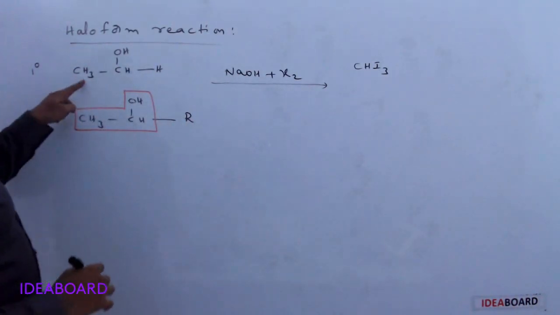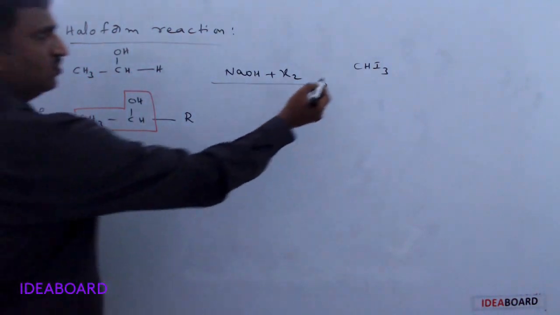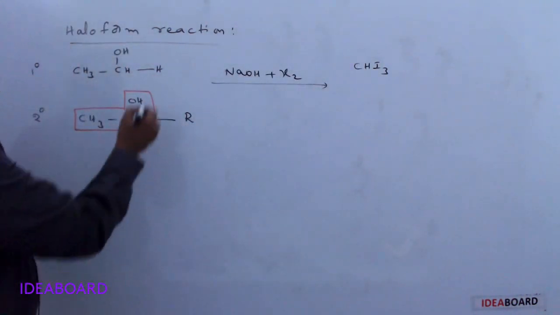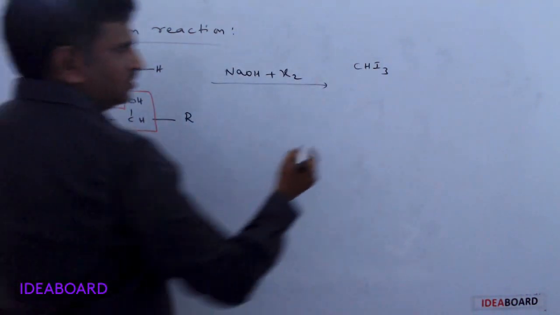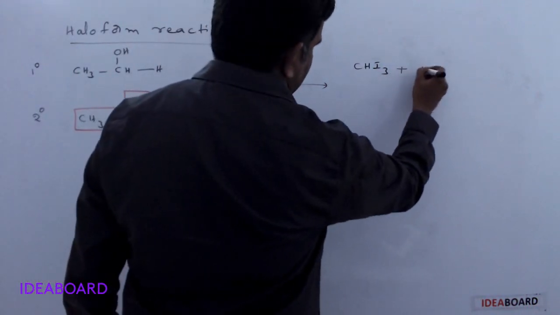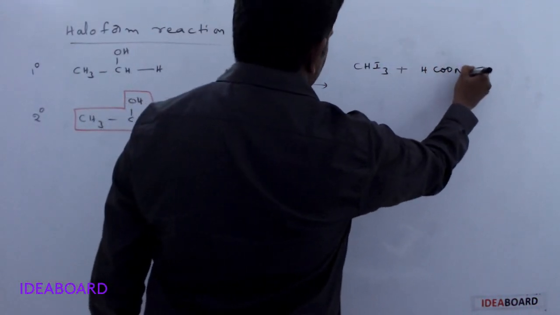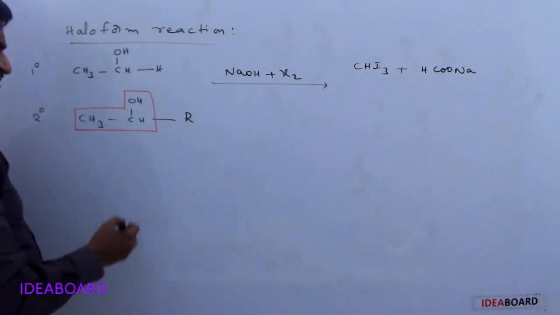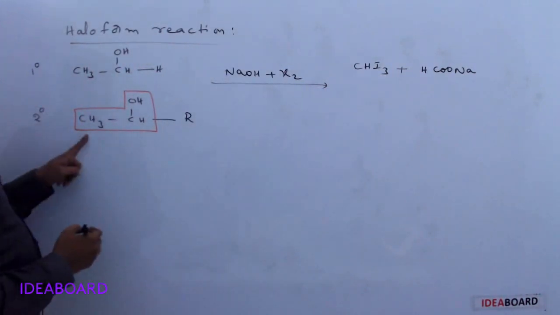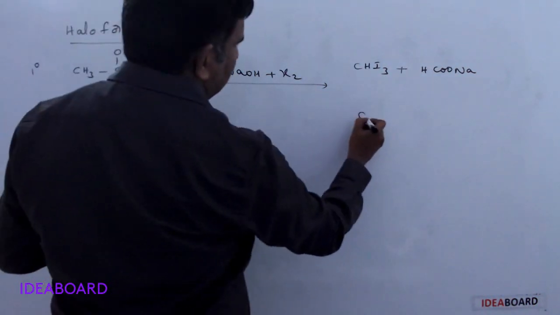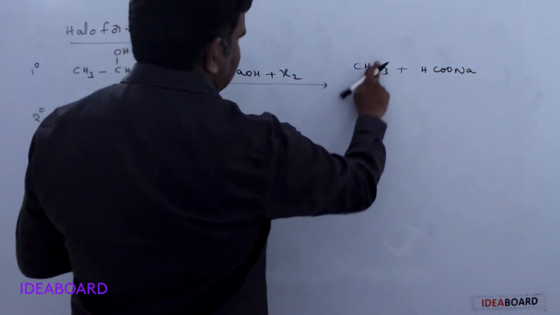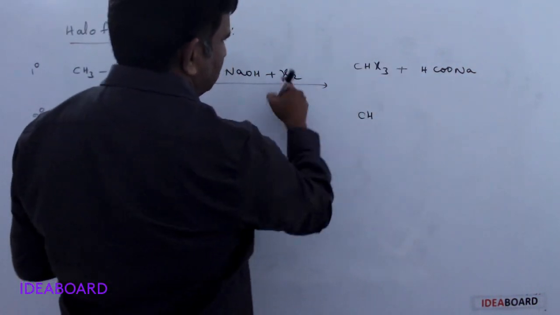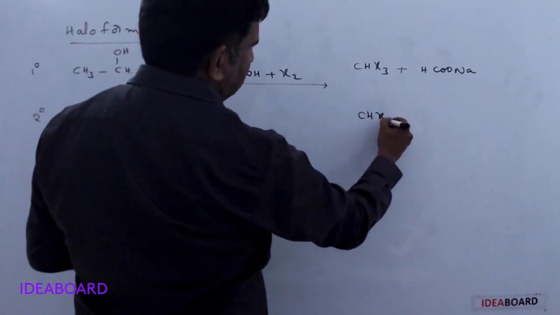And here this methyl group will convert into iodoform, and the remaining part will be converted to its carboxylic acid salt, HCOONa. Sodium hydroxide is taken, so you will get sodium formate. And here in this, the methyl group will convert into haloform, not iodoform. We are taking X now, so it is CHX3.